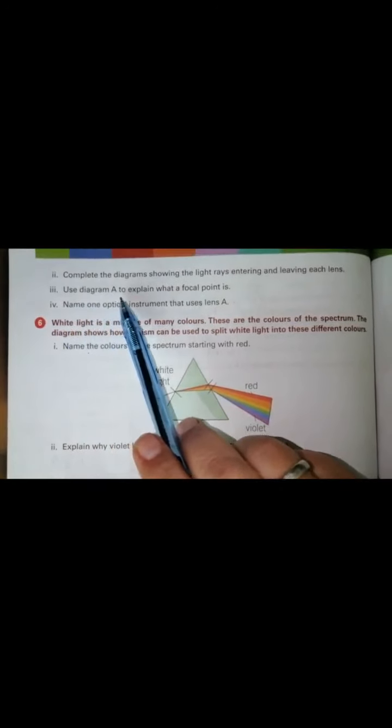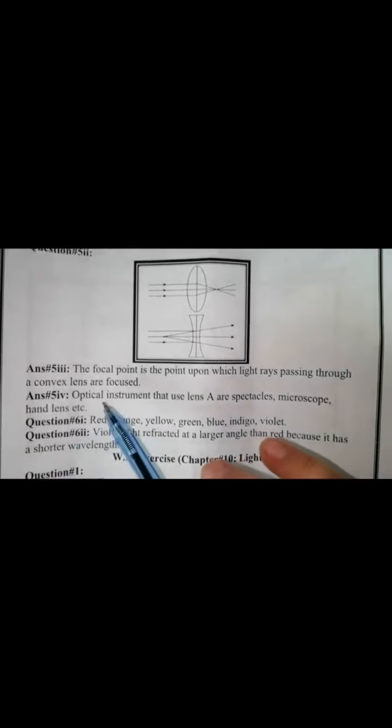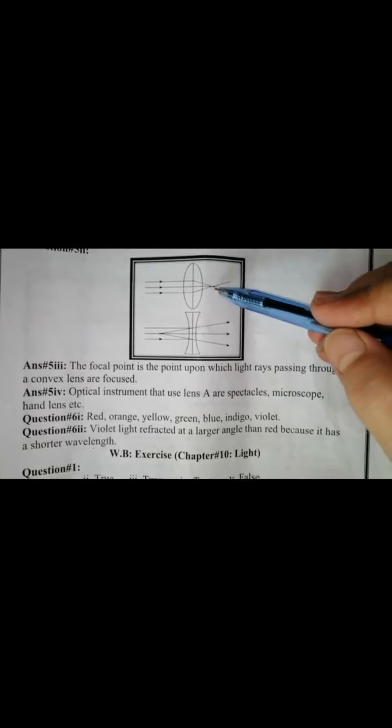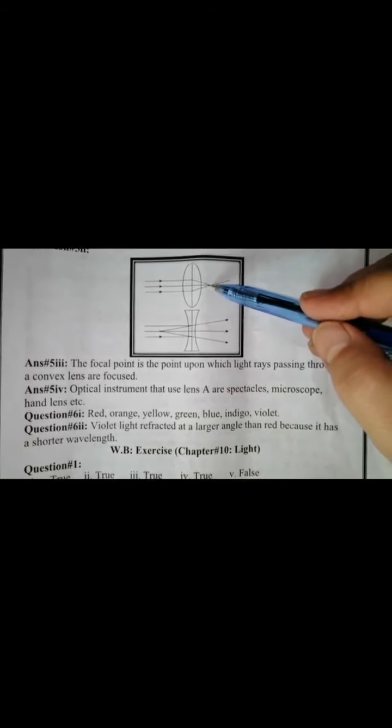Question number 5, part 3. Use diagram A to explain what a focal point is. The focal point is the point upon which light rays passing through the convex lens are focused. This is the focal point of the convex lens.